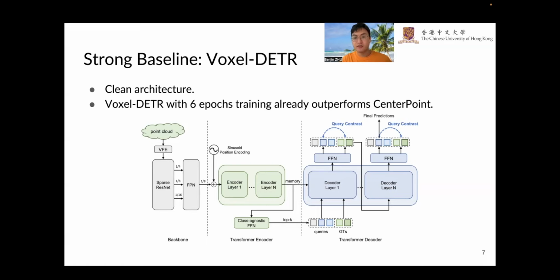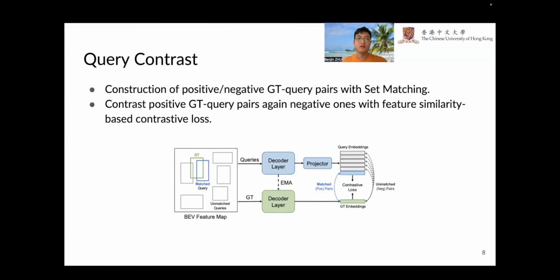These proposals serve as initial queries to the transformer decoder layers. In the transformer decoder layers, we conduct iterative refinement like Deformable DETR, and during inference, we select top-scored predictions of the final layer as our final detection results. And the query contrast is applied to each decoder layer.